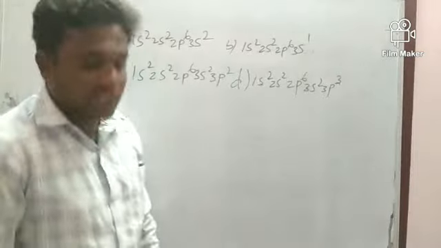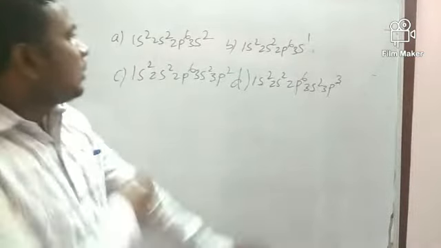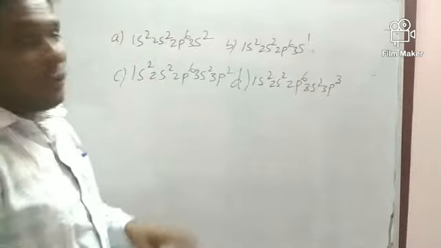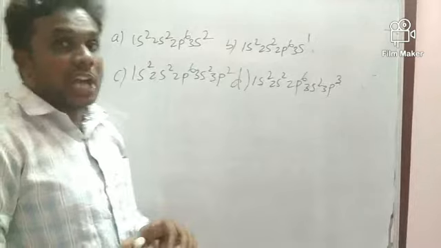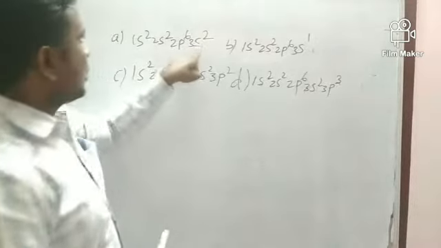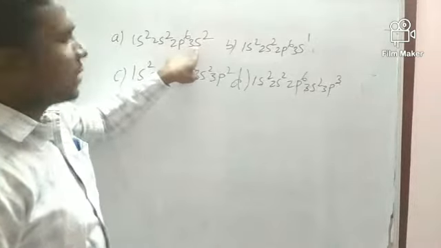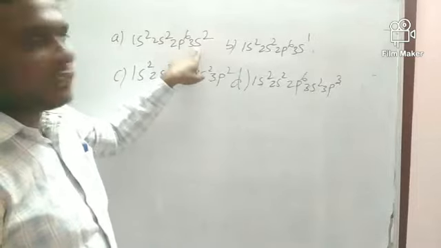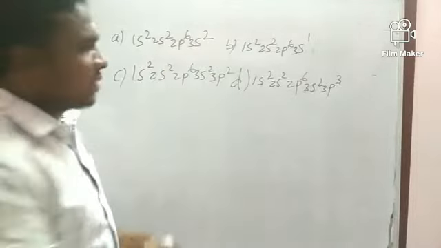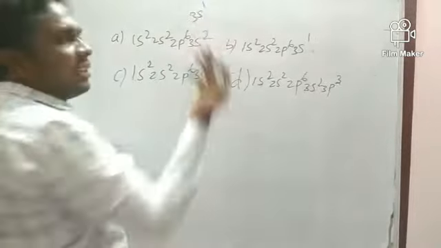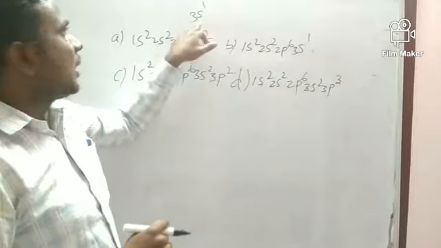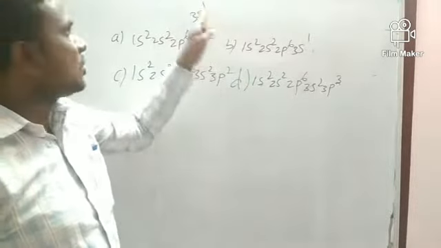Here you have to listen well. What is the question? Highest second ionization energy. Suppose this is 3s2. If I remove the first electron, the second electron is in 3s1, so it is very easy to remove the electron. So there is not much difference between the first and second ionization energy.